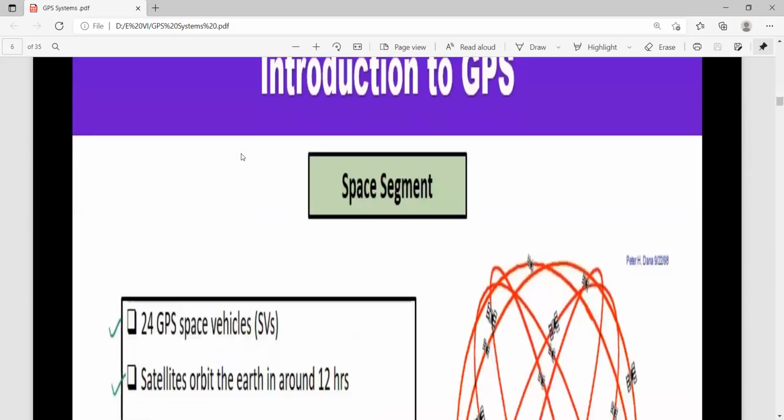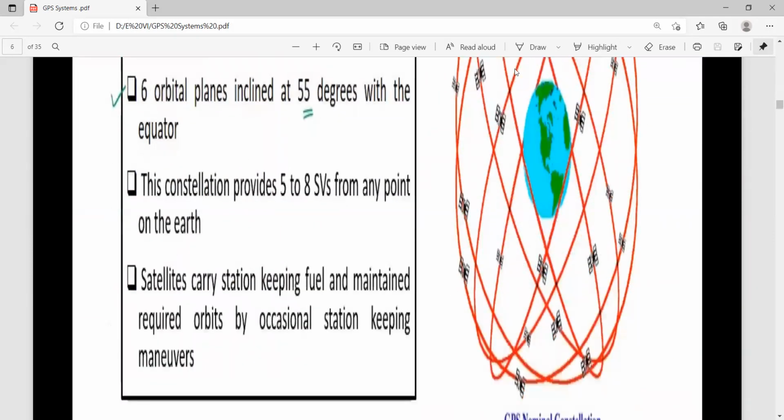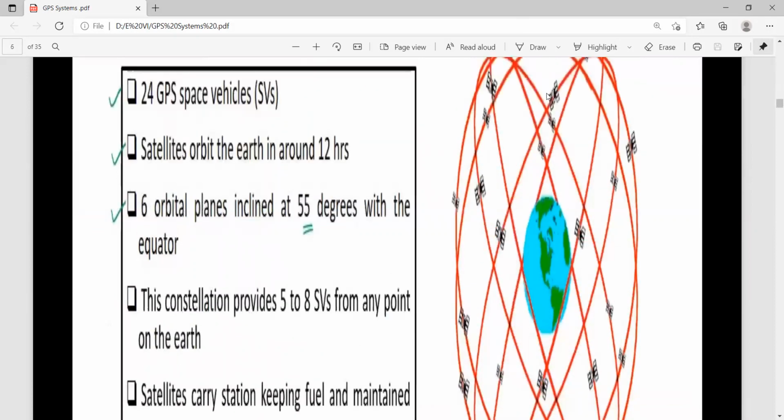Now coming to the satellites' point of view. This is the rotation of the satellites. So now you can count the satellites. They are not at one place. They will cover the entire globe. Wherever you are, this is our globe, and throughout this globe, they are moving in this orbit.